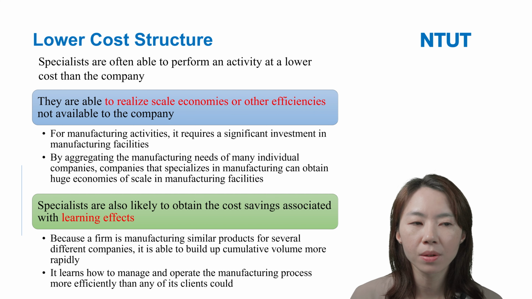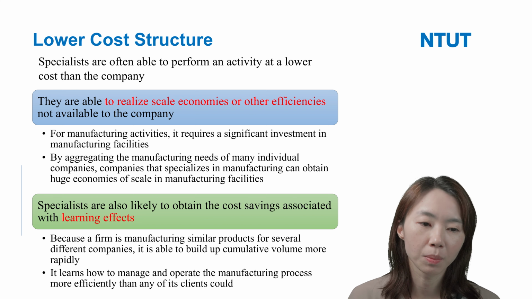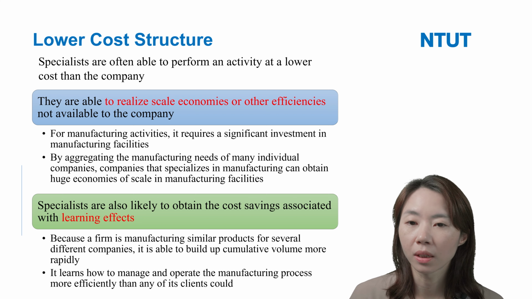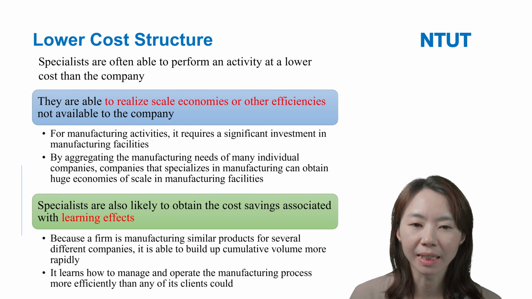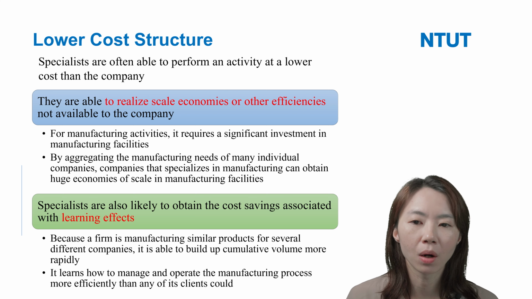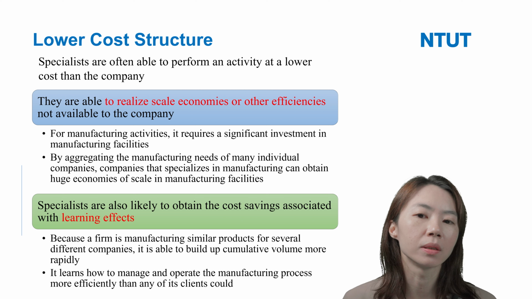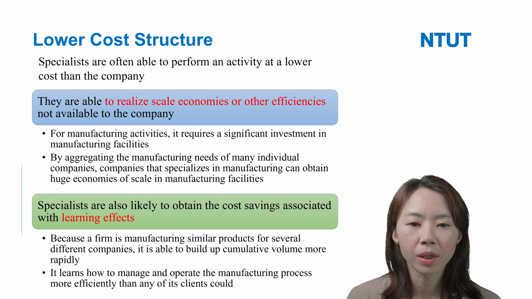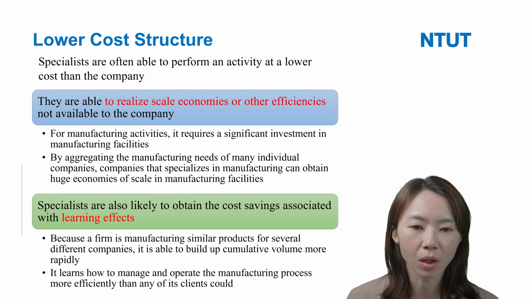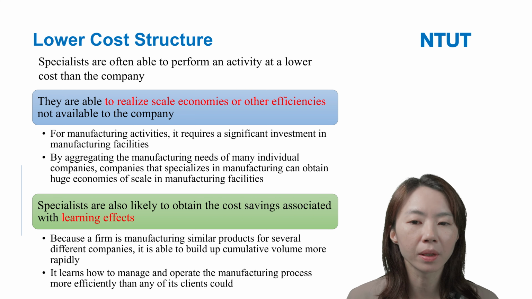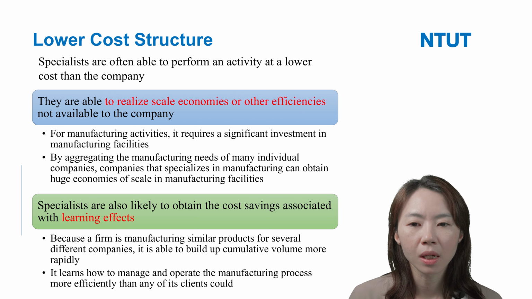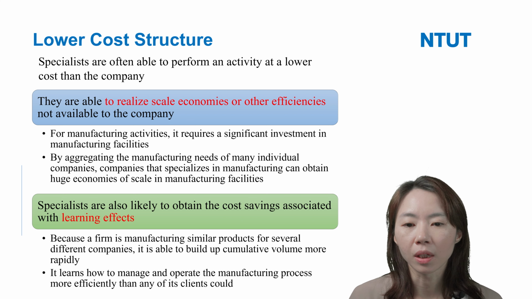As I said, specialists like Jiyang, like Baocheng, like Foxconn, or like Li-Xing are often able to perform an activity at a lower cost than the focal companies. This is because, as I said, they are able to recognize economies of scale and other efficiencies not available to the companies. Because the specialist buys the equipment, right?